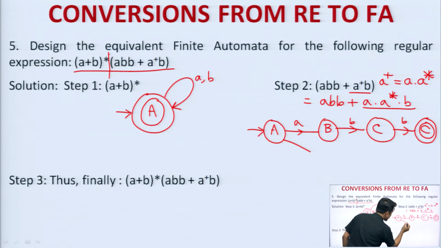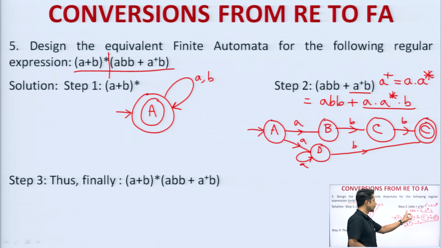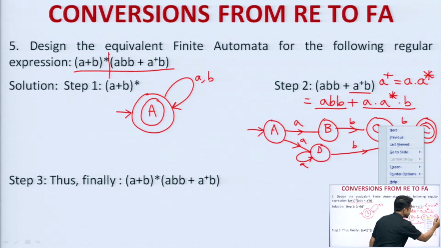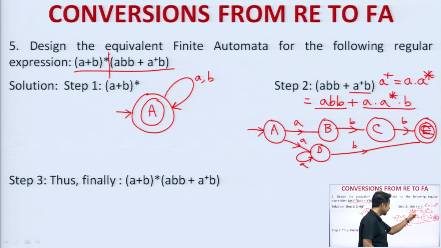Let me draw here A, I will take one more state D, and here I will take a self loop for A, and then I am left out with B, then this B will be transferred over to this one. So, I think this is the diagram for A B B. A B B is given by this upper part, and let me name it as E. A B B is the upper part, and A dot A Kleene closure dot B is the second part, and both are going in the same direction. That is why I have taken the same final state.